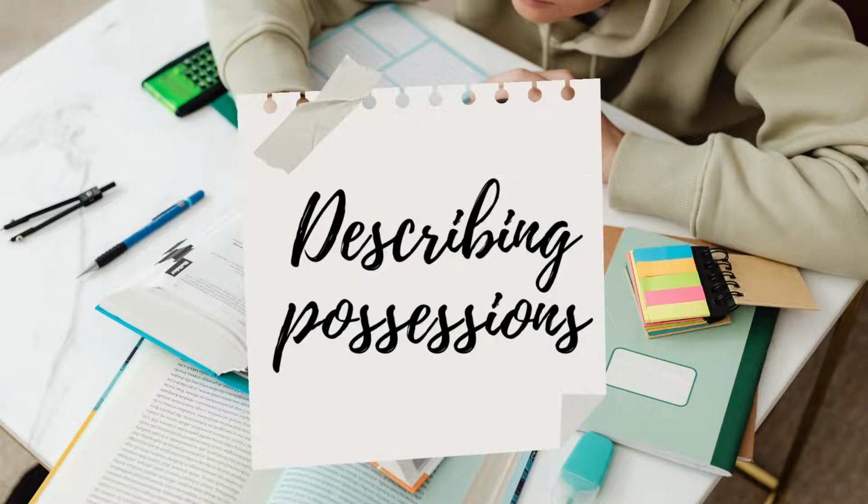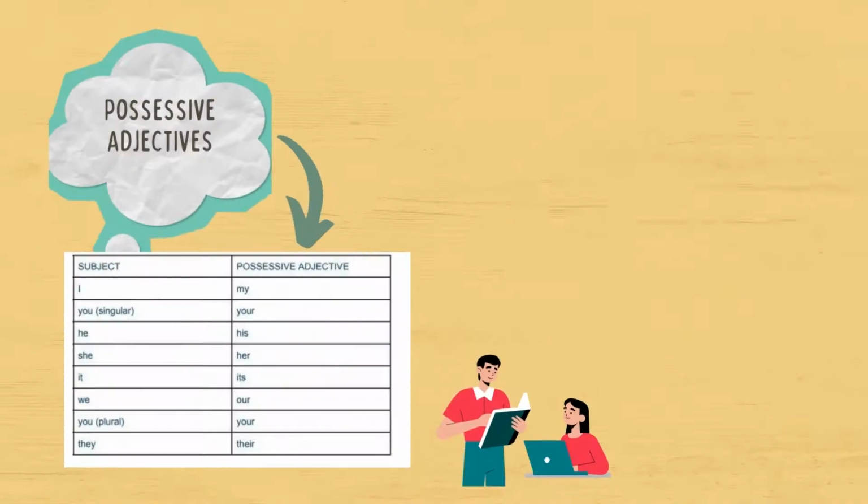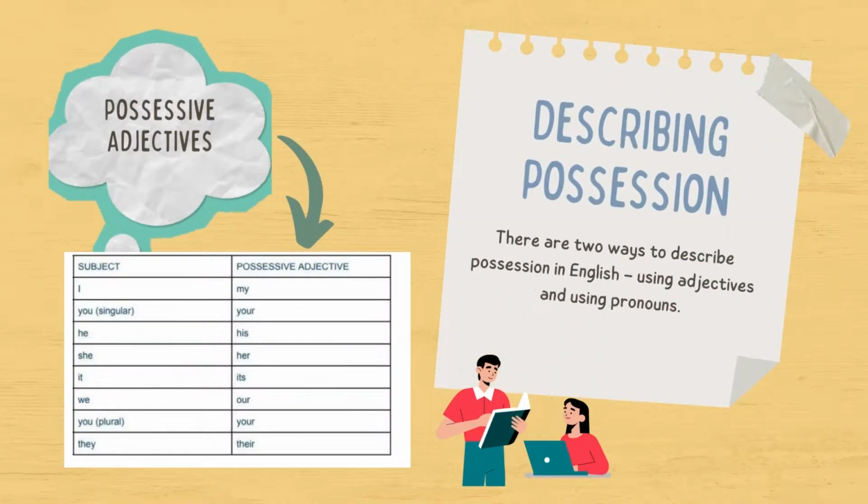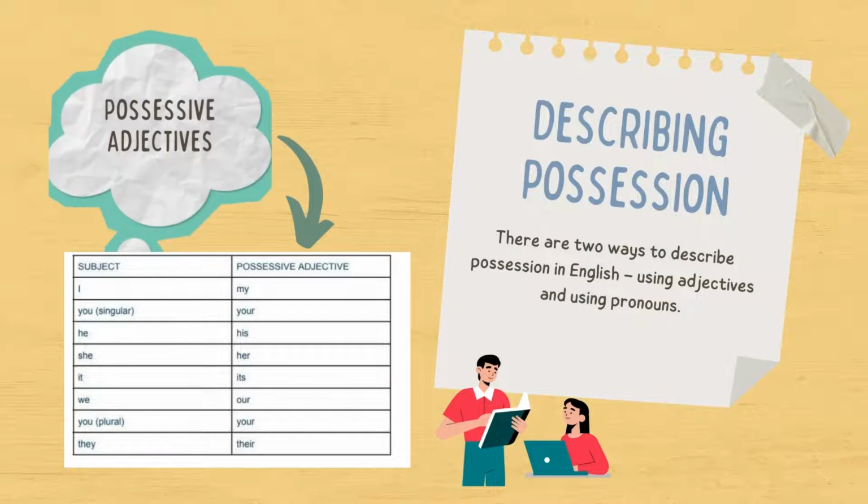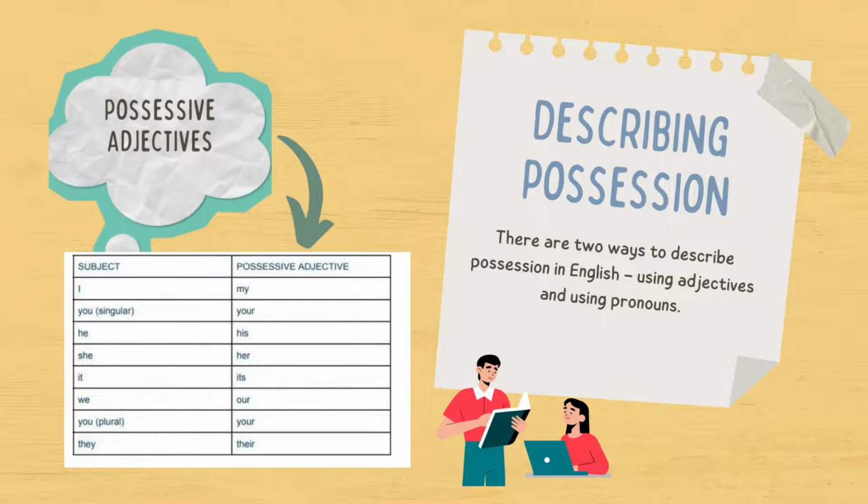Describing possessions. There are many occasions in which we need to refer to something that belongs to a person. For example, in the simple question, what's your name? The word your lets us indicate what name we are talking about. There are two ways to describe possessions in English: using adjectives and using pronouns.